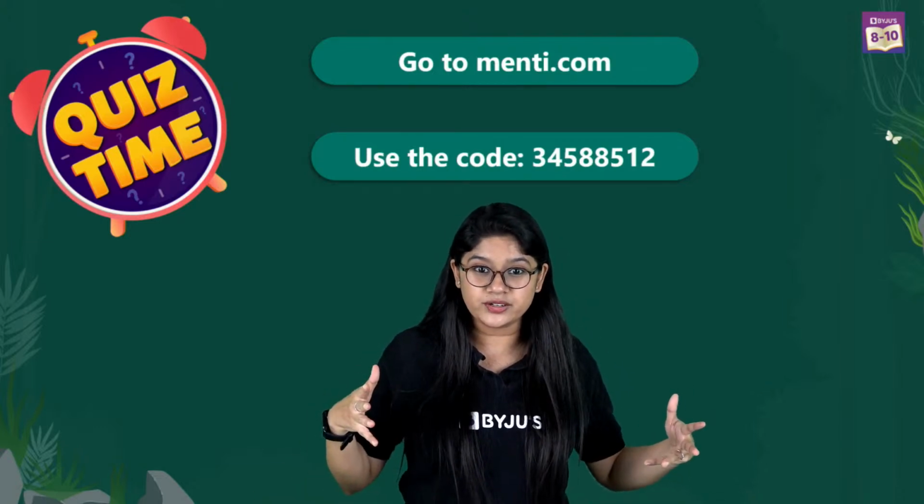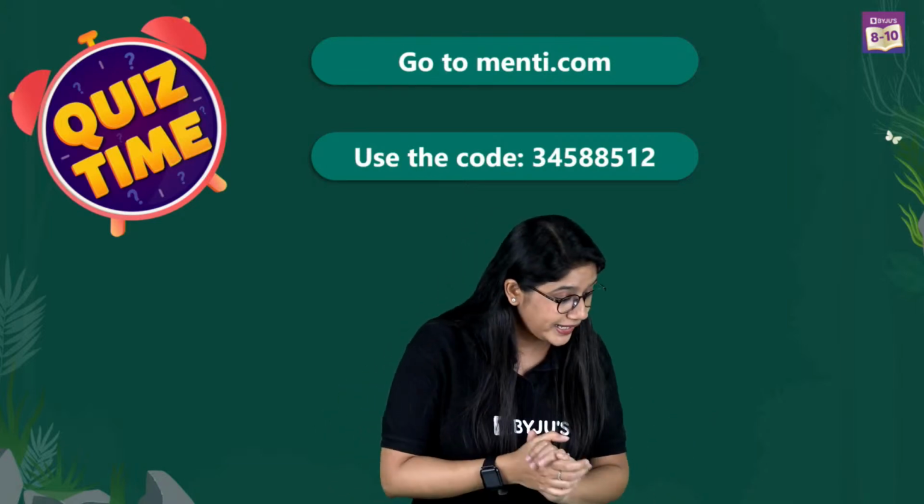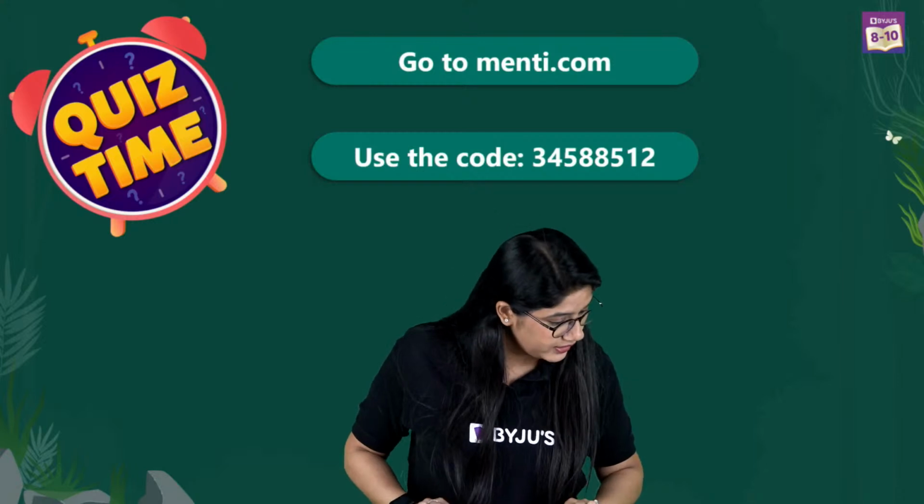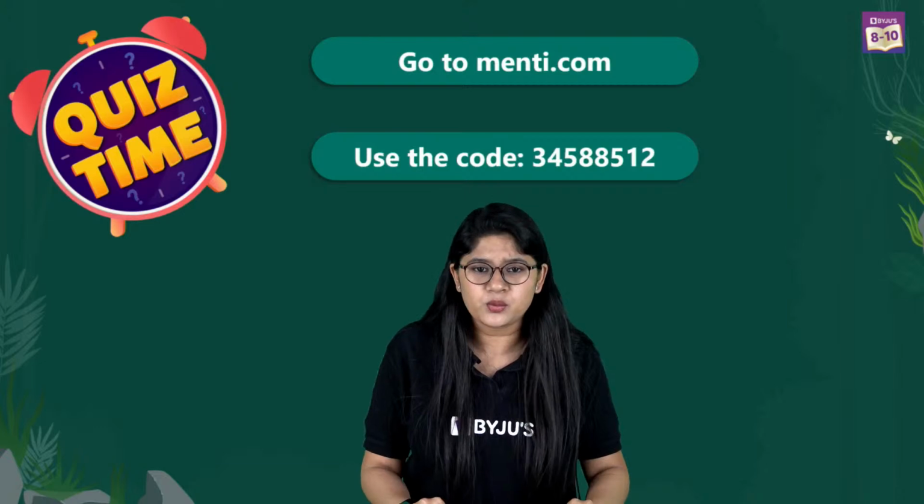Okay, I can see many of you have joined. That's really very good. Super. Come on everyone, I can see 65 of us are there in the class. I want each one of you to join over there. Everyone, please join quickly.